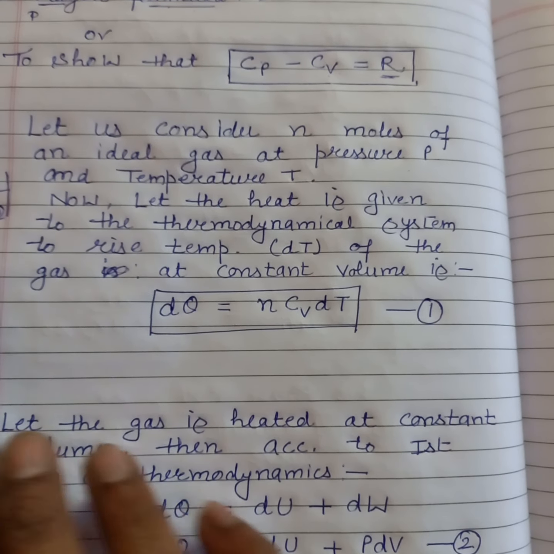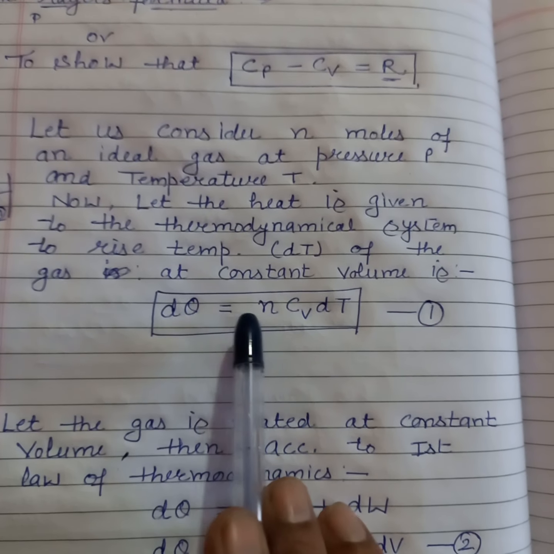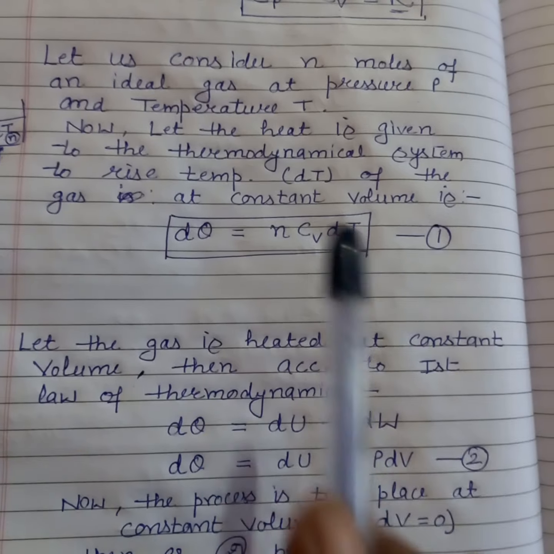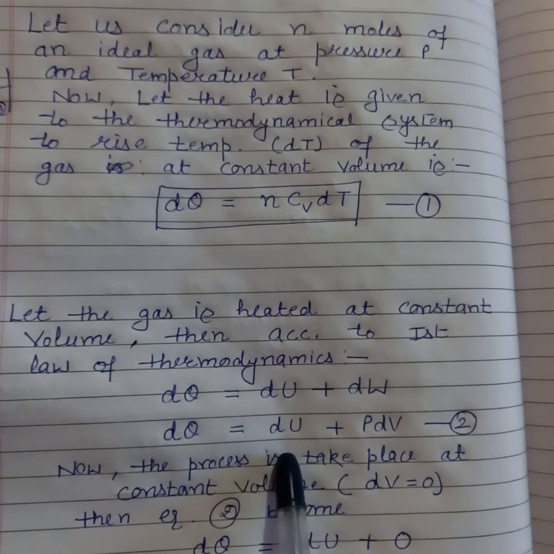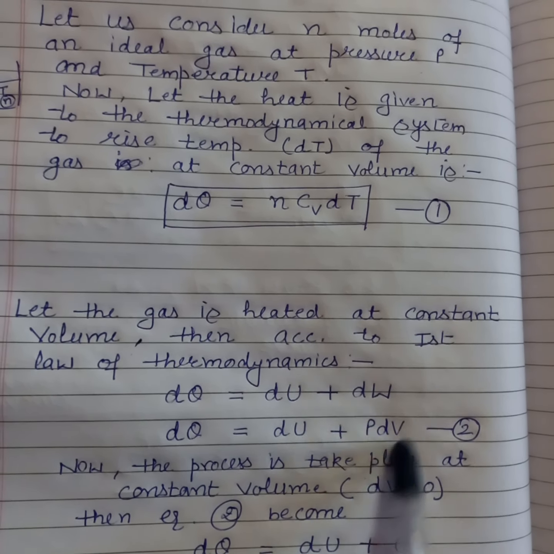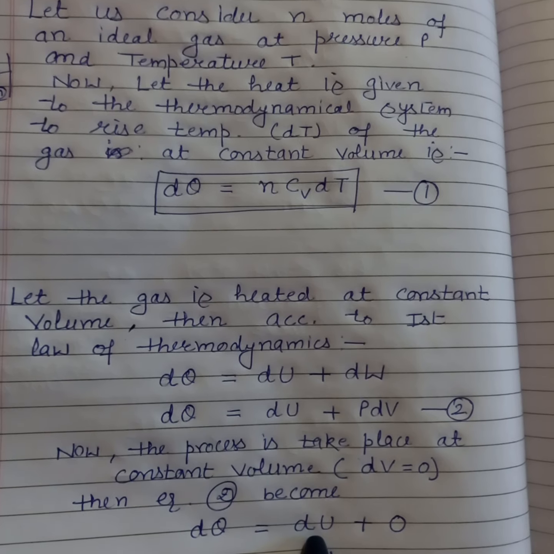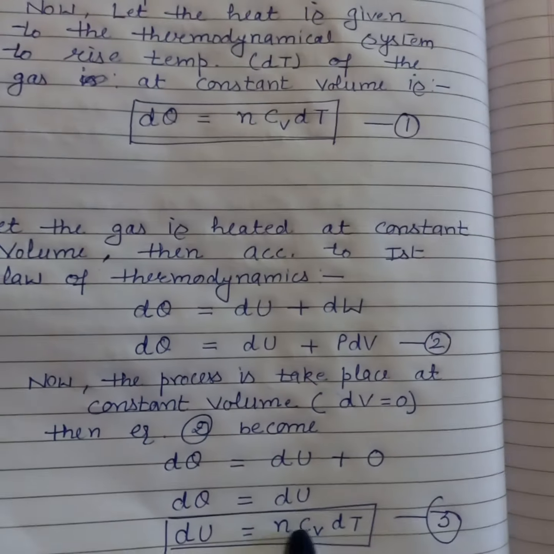Then the heat provided to the gas at constant volume is dQ equal to nCv dT. Now according to the first law of thermodynamics, if no change in volume takes place then dQ is equal to dU, because PdV is 0. So that's why we wrote dQ equal to dU, which is nCv dT.